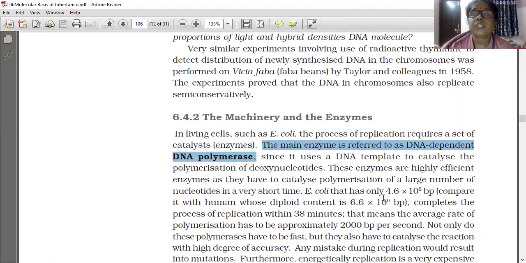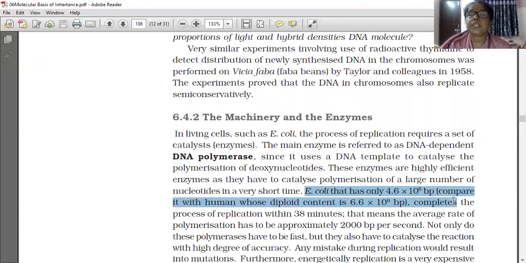E. coli, which has only 4.6 into 10 raised to 6 base pairs, completes the process of replication within 38 minutes.